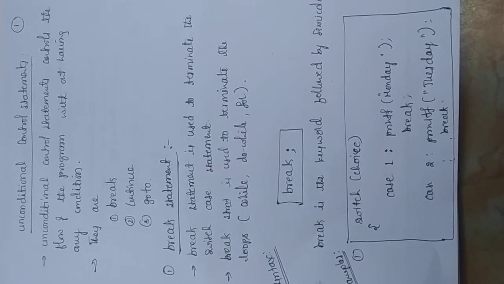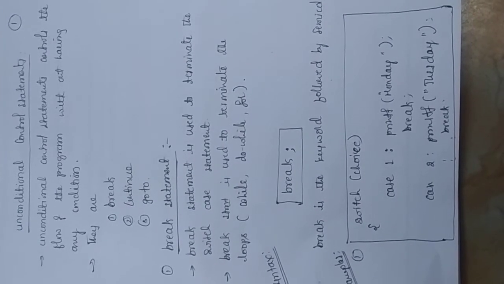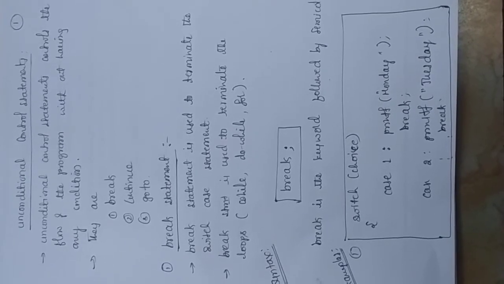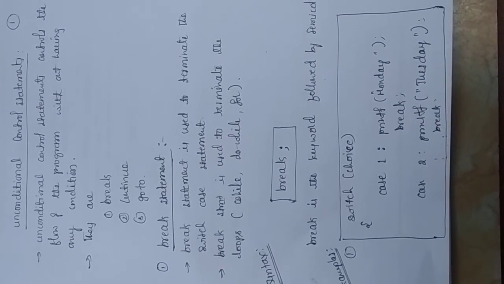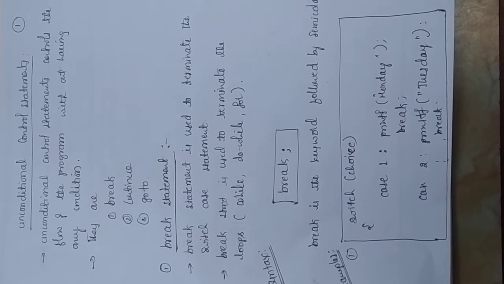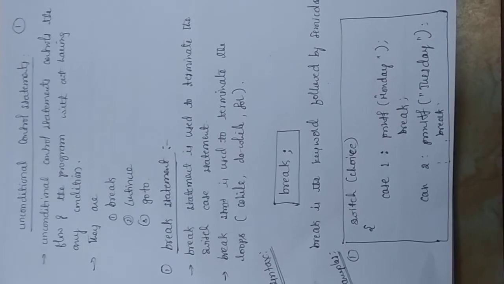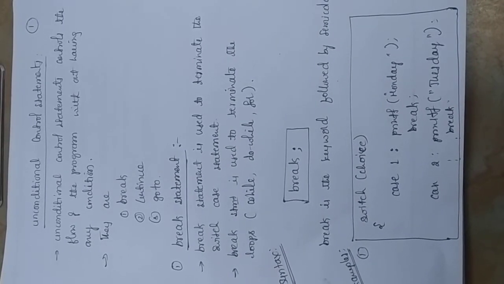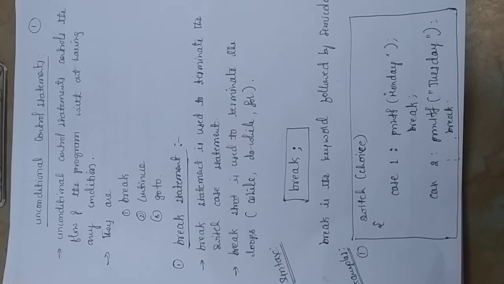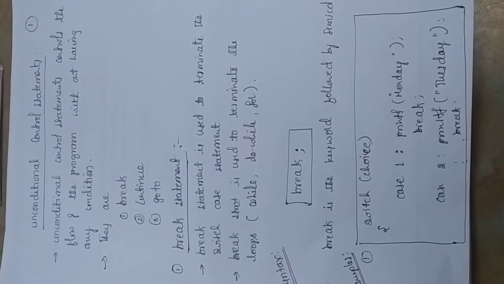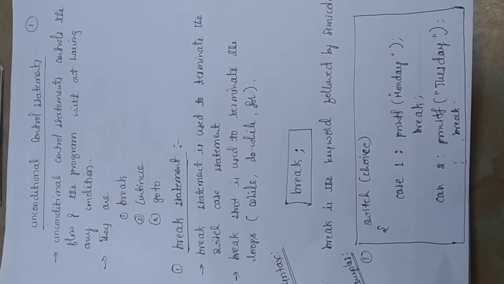Hello everyone. Today we'll discuss unconditional control statements, which control the flow of the program without any condition. So these statements like break, continue, goto are not having any condition like while, do while, for, but they control the flow of the program. Now we'll see one by one how these unconditional control statements work in a C program.